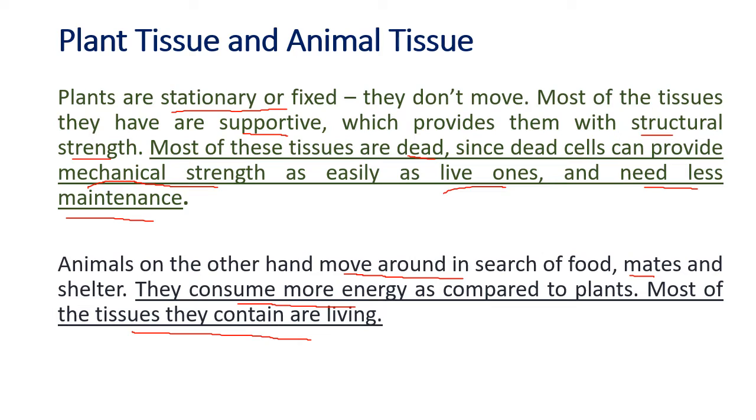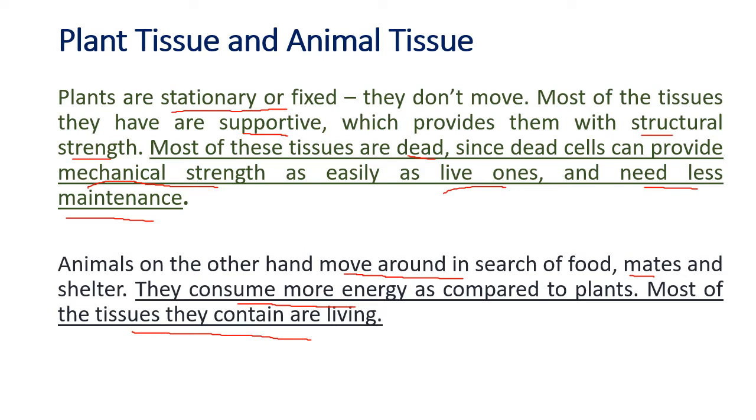Also, as the tree is growing old, the trunk of the tree, that is the stem, is also growing in diameter, becoming thicker and thicker. So the growth in plants happens only up to a certain height and in certain regions. In animals it is not so. The animal keeps on growing up to a certain height, but then the weight of the animal will also grow; around the waist they become fatter.